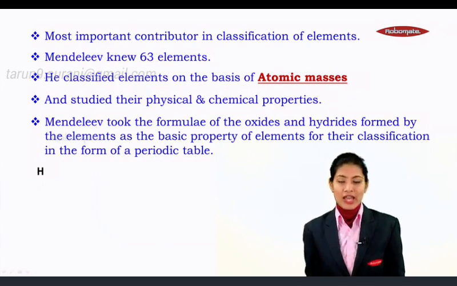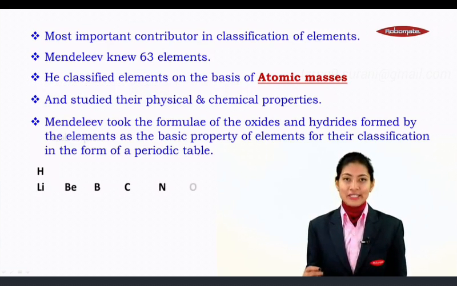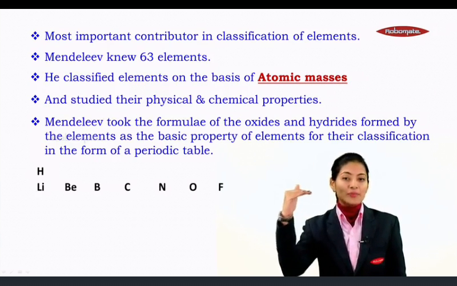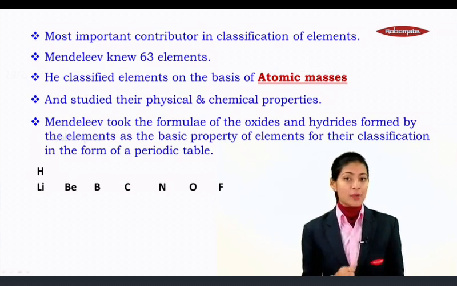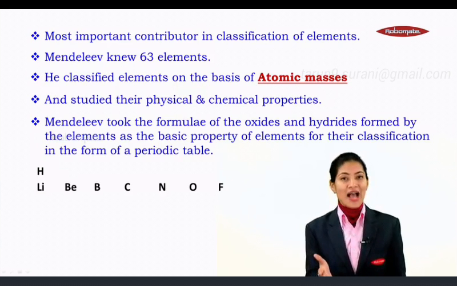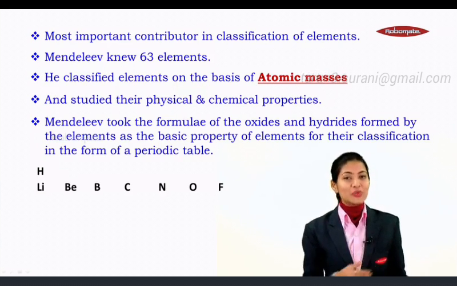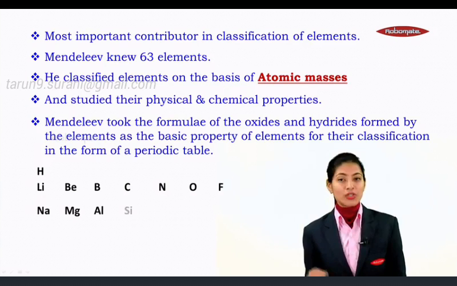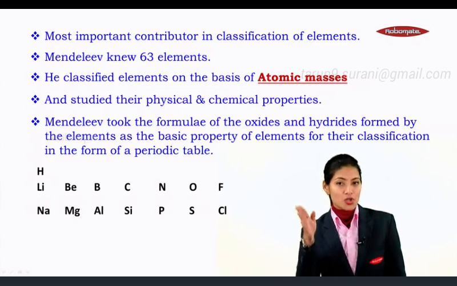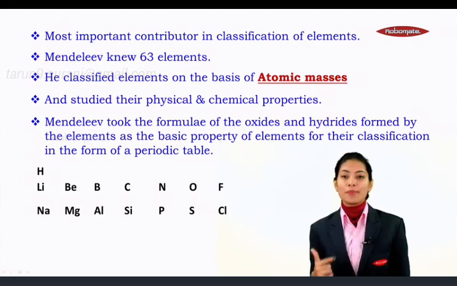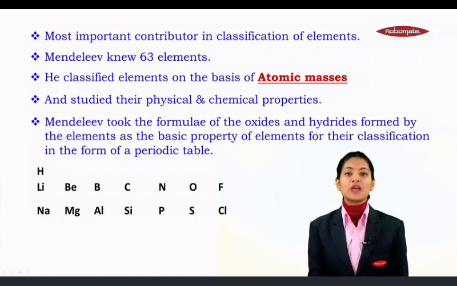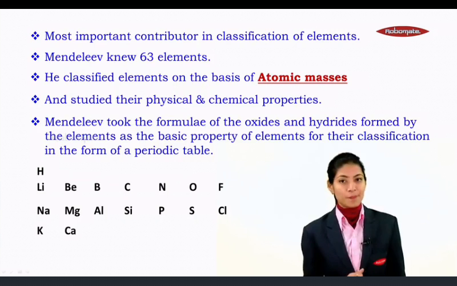Some of those elements included hydrogen, then comes lithium, but hydrogen and lithium, since they have similar properties, were placed one below the other in a vertical manner. But lithium, beryllium, boron, carbon, nitrogen, oxygen and fluorine, with dissimilar properties, were placed in a horizontal manner. Moving on to sodium, with similar properties to lithium, so in a vertical manner. But sodium, magnesium, aluminium, silicon, phosphorus, sulfur and chlorine were placed in a horizontal manner. Same goes for potassium, calcium.